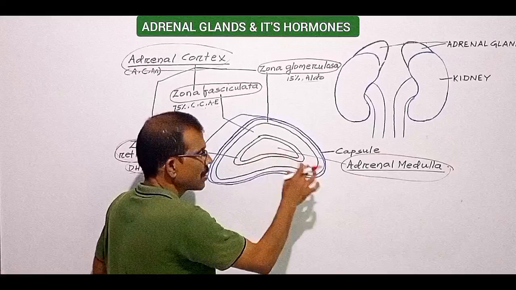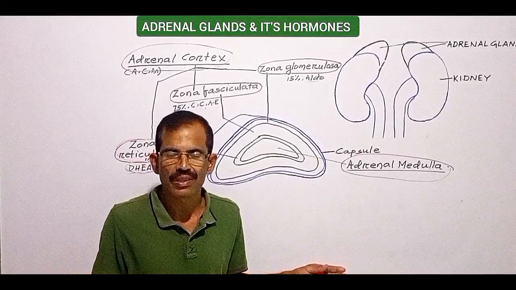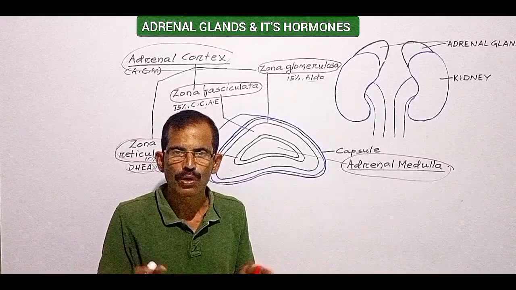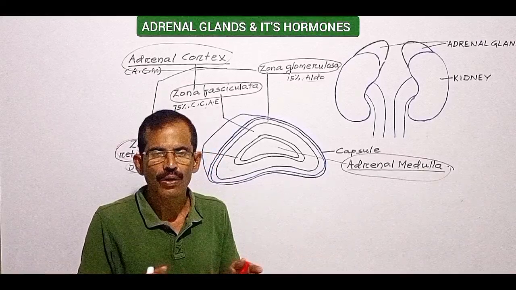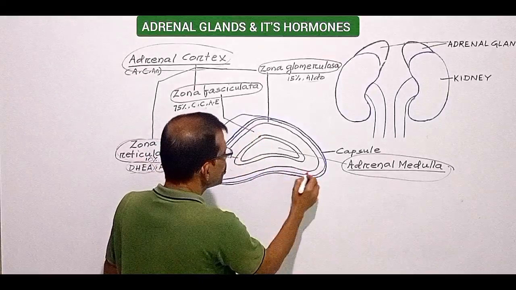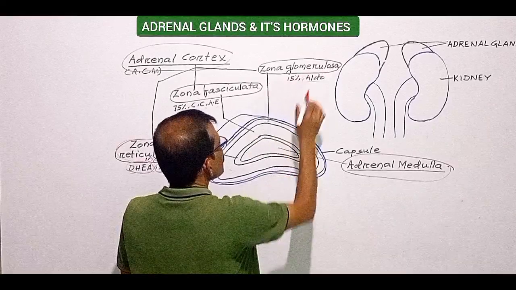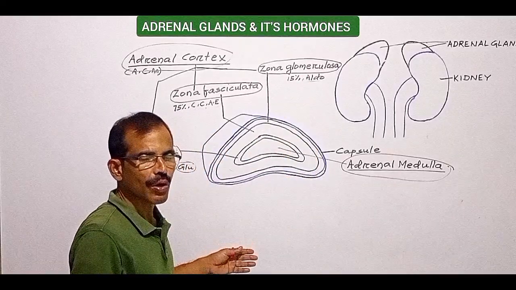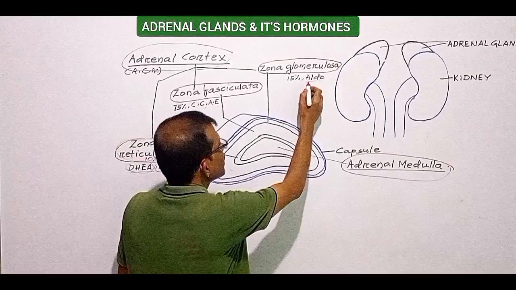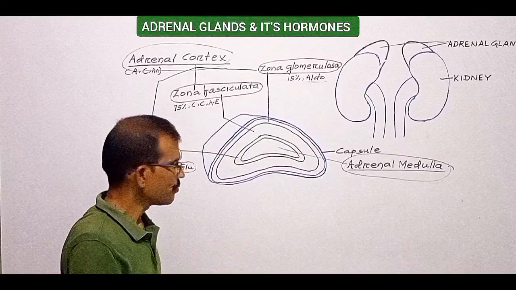Adrenal cortex secretes a variety of hormones, all of which are steroids in nature. Because of this, these hormones are known as corticosteroids. Adrenal cortex consists of three distinct zones. Outermost zone, which is present immediately under the capsule, is known as zona glomerulosa, which accounts for 15% of the adrenal cortex. It is the main site for the production of aldosterone, which is a mineralocorticoid.